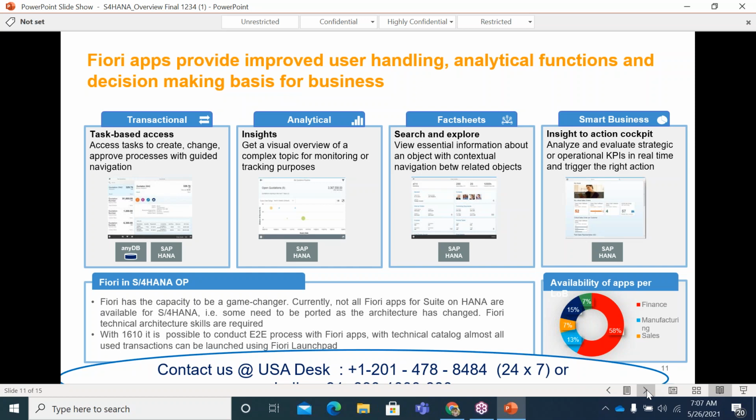the front end, right? So earlier we used to have the GUI, right? But we do have a lot of disadvantages there also. Okay, so before we get into Fiori, which is a modern UI, let's look into certain drawbacks from the GUI perspective. Let's say you have a marketing guy who is going to the market and getting an order from the customer, and he wanted to punch the order from there itself. Is that possible today? That's not possible today, right?